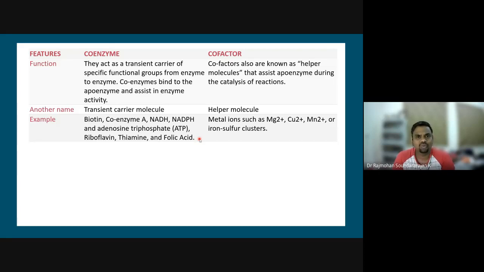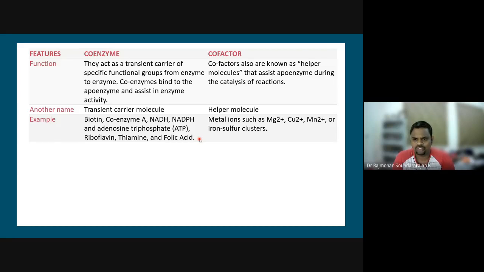Cofactors are also known as helper molecules, since they just assist the apoenzyme during the catalysis of reactions. That's why cofactors have another name, helper molecules, whereas coenzymes are called transient carrier molecules. Please note that down. You can also note down the examples.